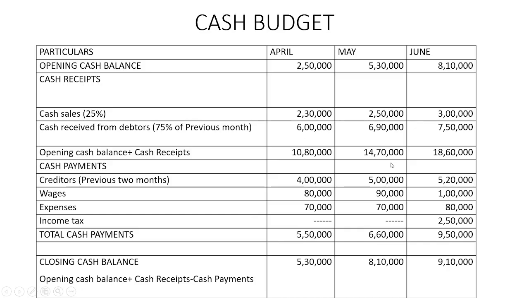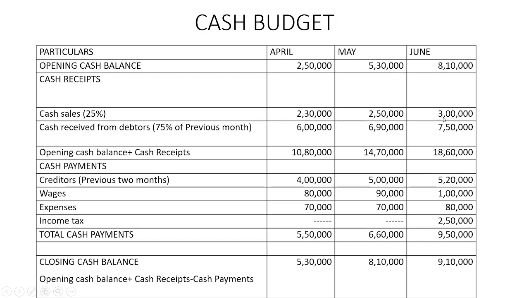Then the wages 90,000, the wages of previous month April, and then the expenses of previous month 70,000 will be paid. Income tax is not there, blank. Total cash payments is 6,60,000. So the closing cash balance is 14,70,000 minus 6,60,000, that is 8,10,000. This becomes the opening cash balance for the next month.